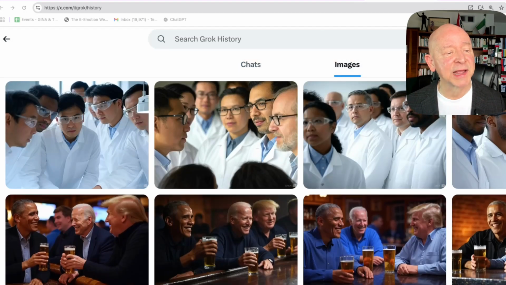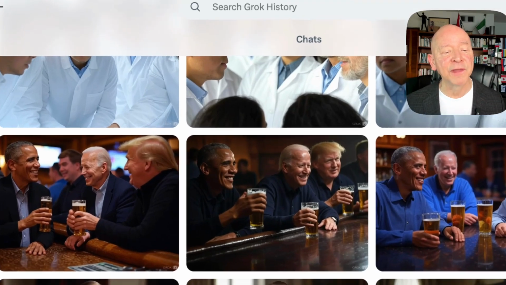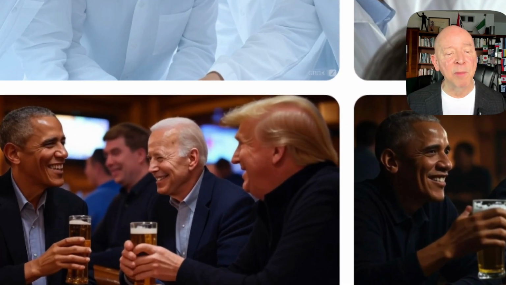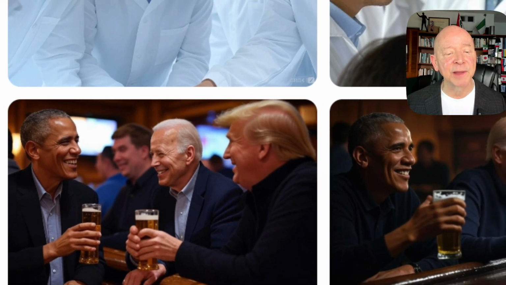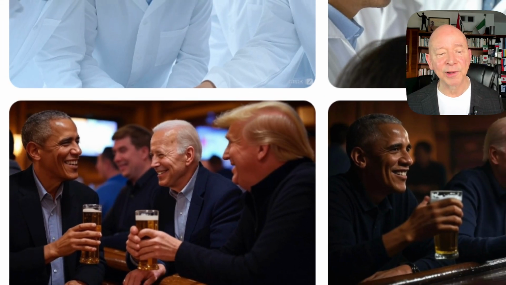I created this that you could not create on the other platforms. Barack Obama, Joe Biden, and Donald Trump all sharing a beer, smiling, and talking. Well, obviously that lets you know it's not real, but when you look at the faces there, it looks pretty good. Matter of fact, if I look over here, let me find one that'd be really good.